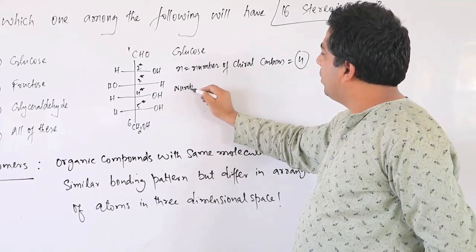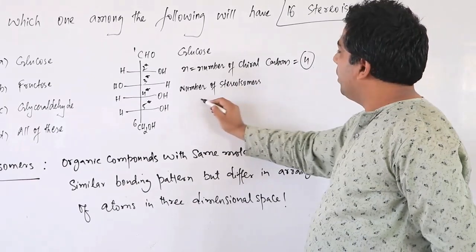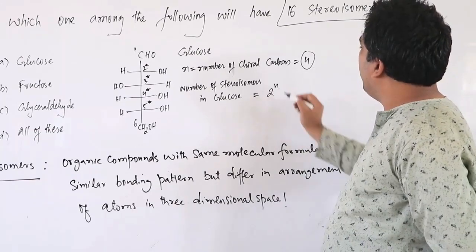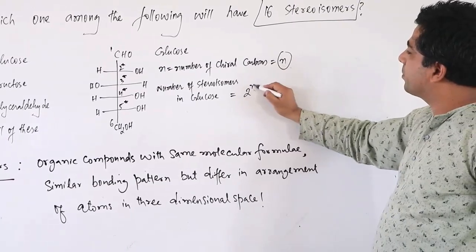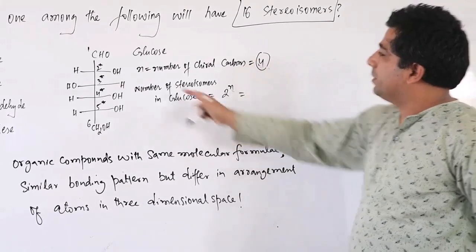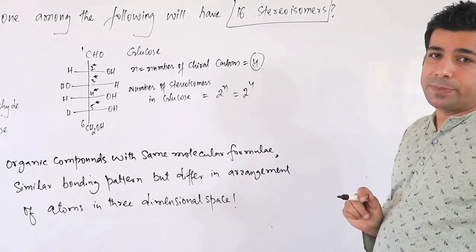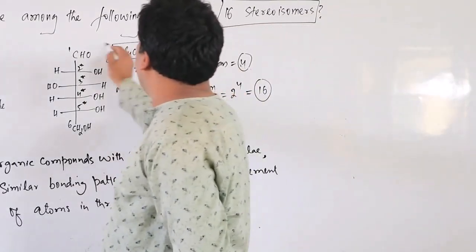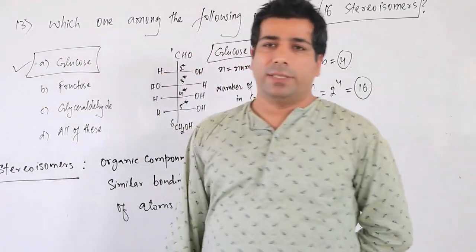The number of stereoisomers in glucose is equal to 2 to the power n, where n is the number of chiral carbons. Here n is 4, so 2 to the power 4. How much is that? That is 16. So our glucose molecule will have 16 stereoisomers. That is our answer. Glucose is the answer for this question.